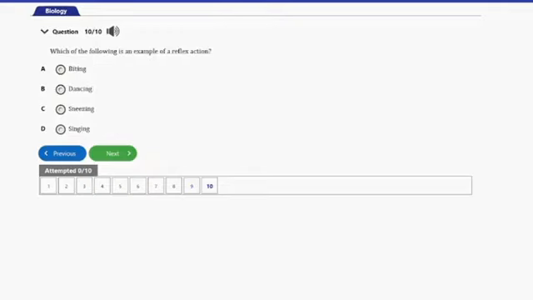Question number 10 here, it says, which of the following is an example of a reflex action? We have A, biting, B, dancing, C, sneezing, D, singing. So guys, obviously the answer to this question is option C, and that's sneezing. Sneezing is actually a reflex action.